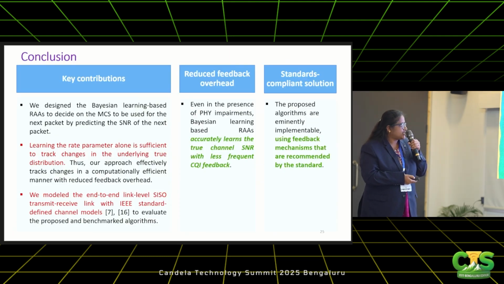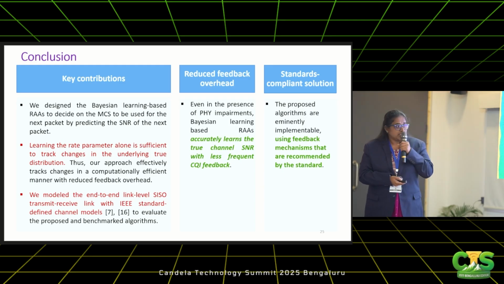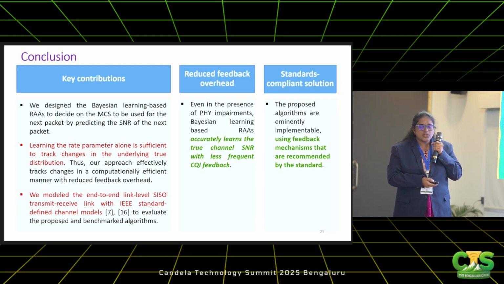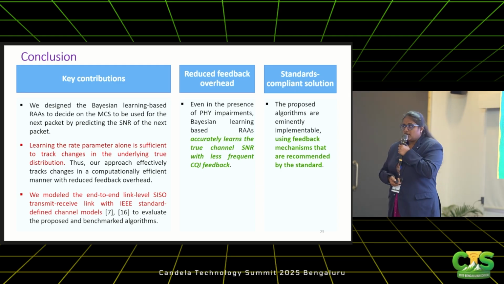So to conclude, we have designed a Bayesian learning based rate adaptation technique to decide the MCS to be used for the next packet by predicting the SNR at the transmitting end itself. So learning the rate parameter alone is sufficient to track the changes in the underlying truth distribution. We have modeled the end-to-end link channel using the WLAN toolbox. And even in the presence of PHY-layer impairments, the algorithm is doing good. The proposed algorithms are eminently implementable using feedback mechanisms that are recommended by the standard.